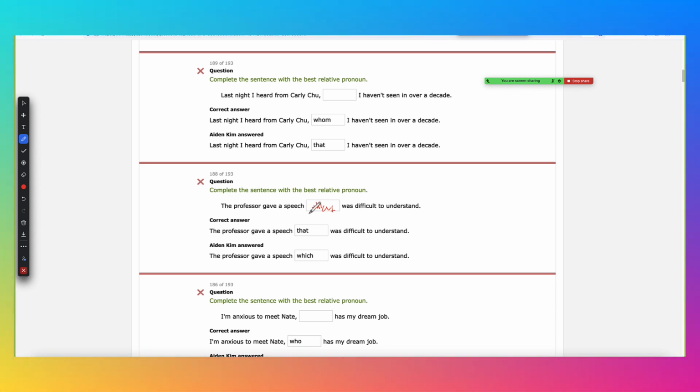Not only that, there's no comma after speech, so we don't get to use the word which. The speech is very general, and it gets qualified by the clause after that: was difficult to understand. In other words, the professor gave a difficult speech. So you have to use the word that.